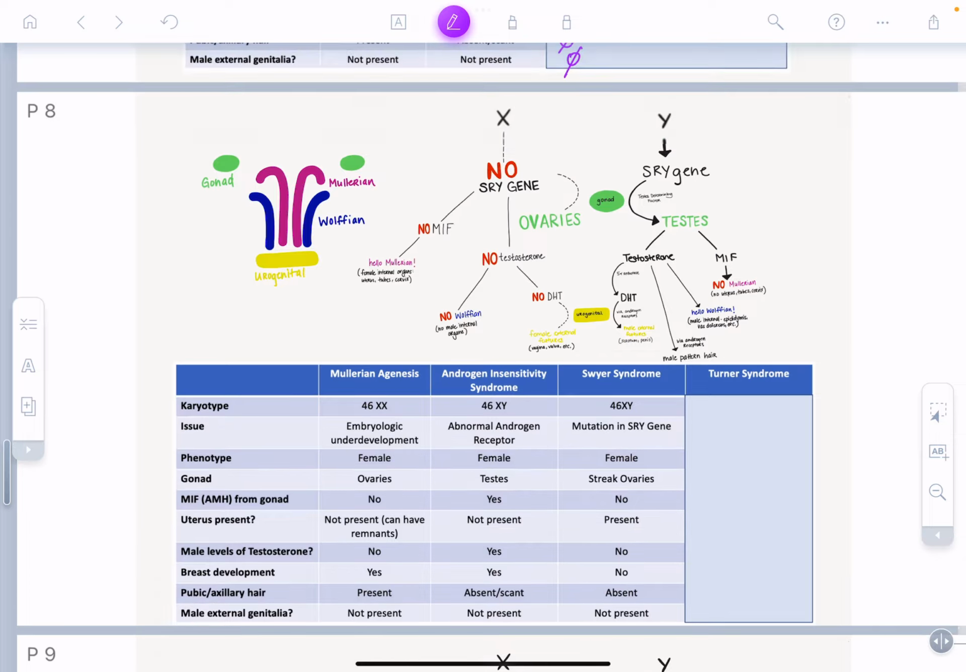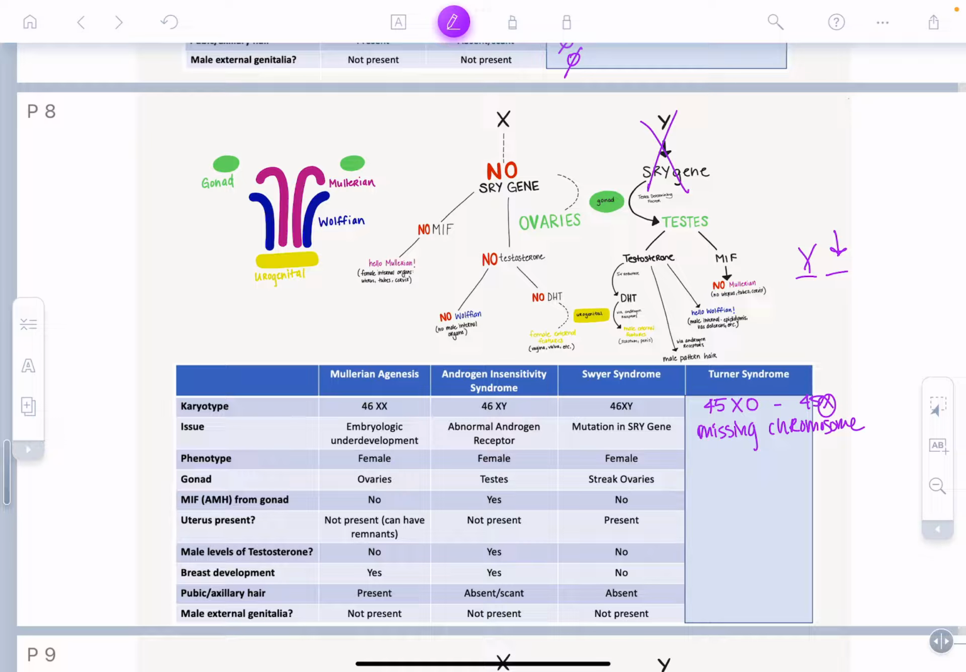Last but not least is Turner syndrome. So Turner syndrome is a little bit different. Instead of having 2 chromosomes, it can also be called 45X. There's only 1 chromosome. So we're missing this second chromosome here. Again, there's no SRY gene. Missing chromosome. Okay. They're also going to have streak ovaries. They can also have mild levels of functional ovaries, but that's, again, rare, but it depends on the degree.